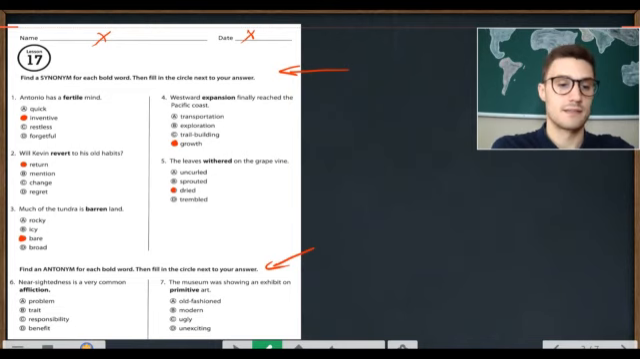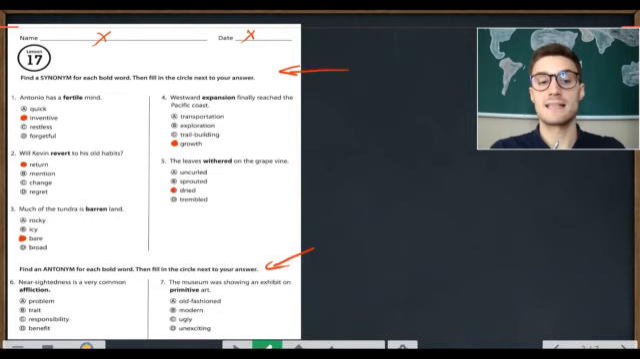Nearsightedness is a very common affliction. So nearsightedness is that you can't see very far. Nearsightedness is a very common affliction. So what's the antonym for affliction? A. Problem. B. Trait. C. Responsibility. D. Benefit. Nearsightedness is a very common affliction. So it's affliction and D. Benefit.